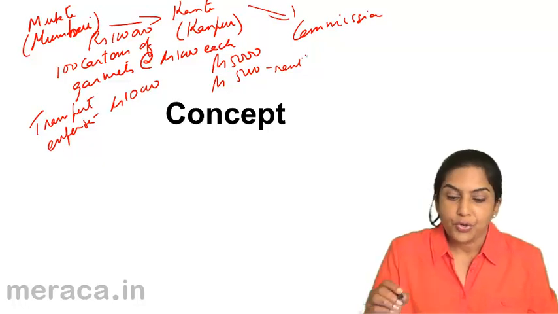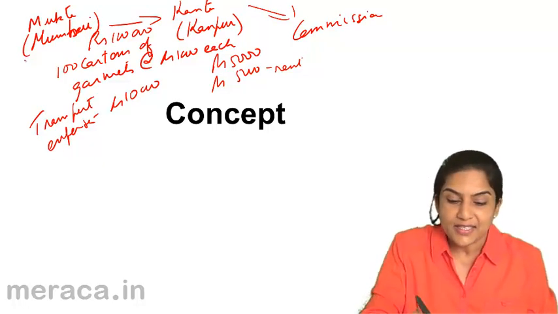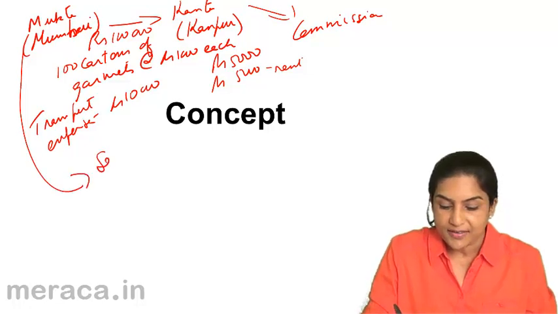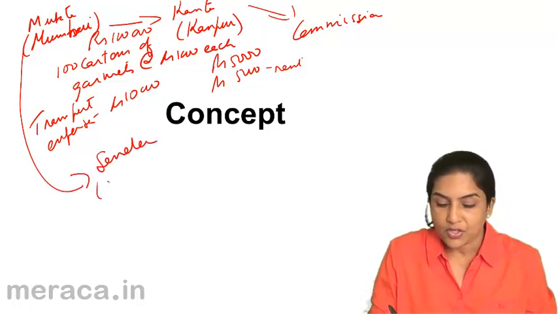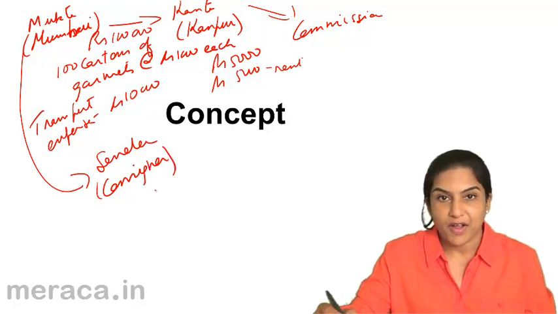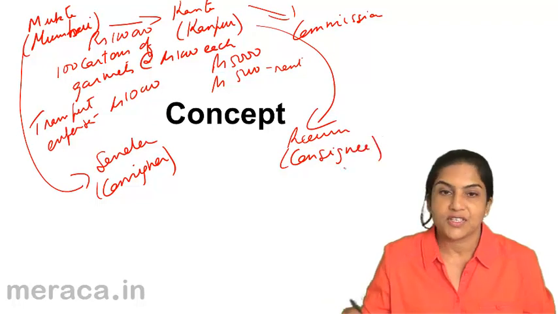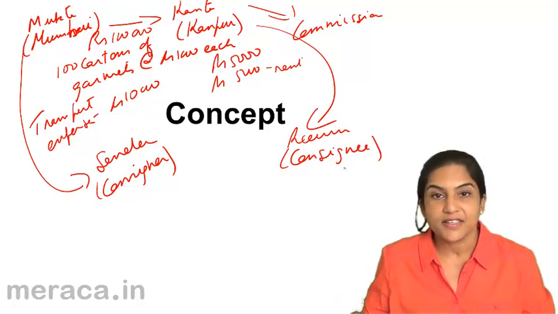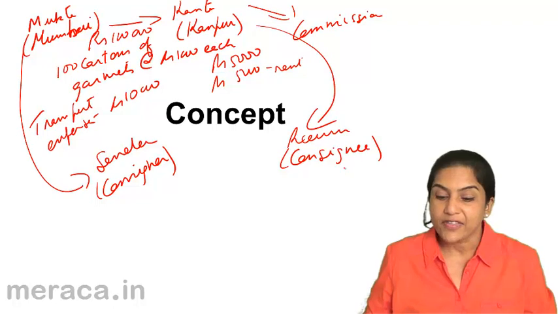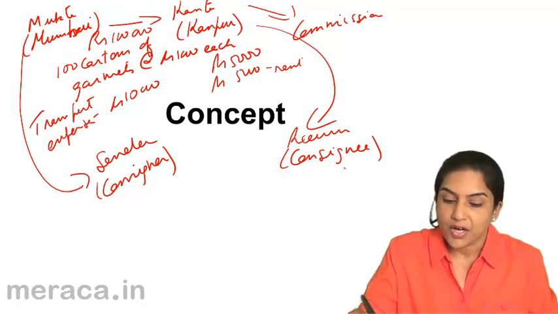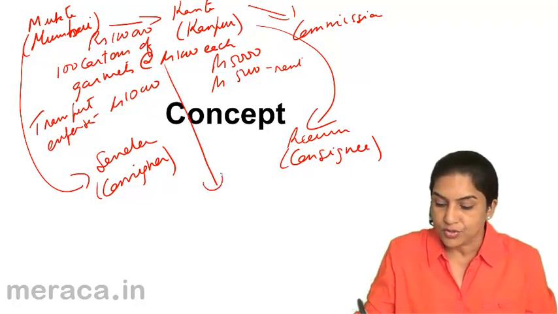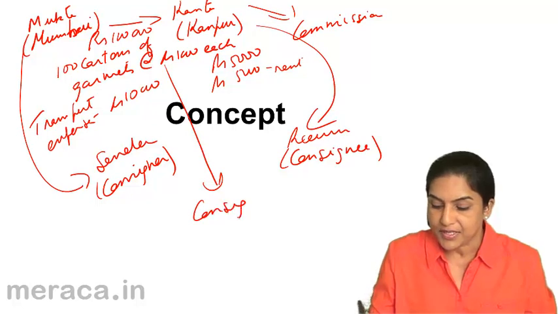So now you have Mukta who has sent the goods, is the sender, or is called the consignor. You have Kanta who receives the goods, the receiver of the goods, also called the consignee. So the sender is the consignor, the receiver is the consignee, and these goods, these cartons, are actually called consignment.